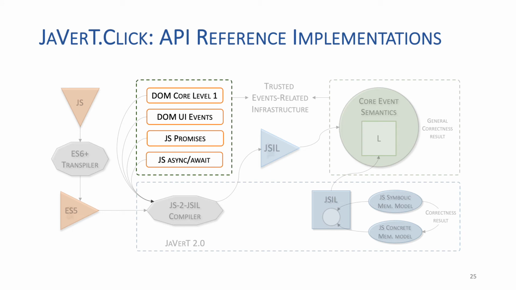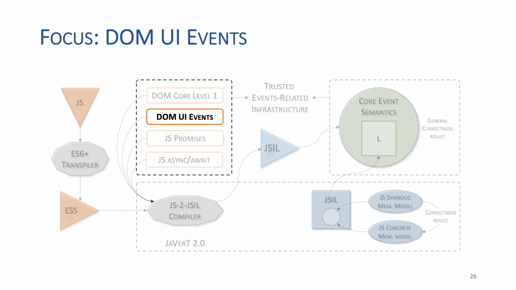So far, I have introduced the event semantics underpinning JAVERT.CLICK and shown how the symbolic engine works. Now, let's focus on the reference implementations. We implemented all these APIs in JavaScript following their respective standards. However, due to time constraints, we will discuss only the DOM UI Events API in detail.